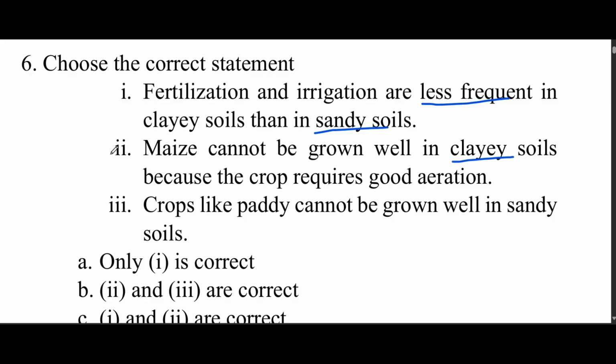If this sentence is given in the exam, you have to understand that maize is a crop which should be grown in a soil which has good aeration. So the second statement is also correct.